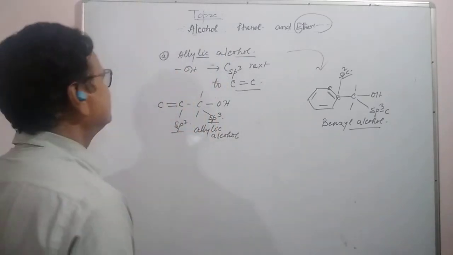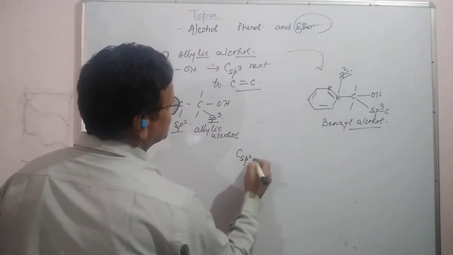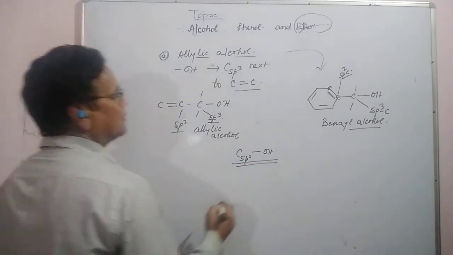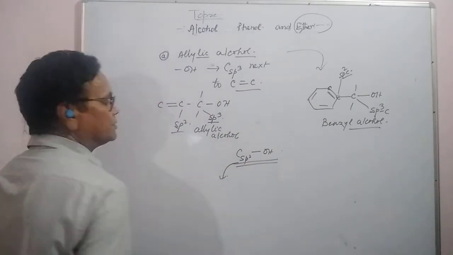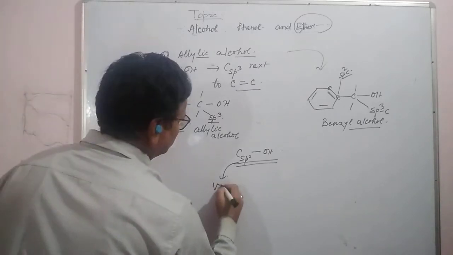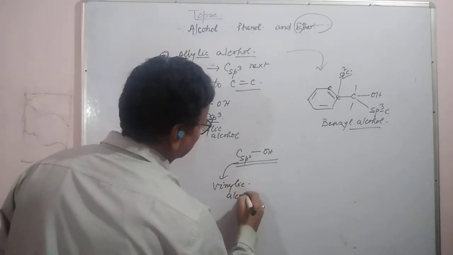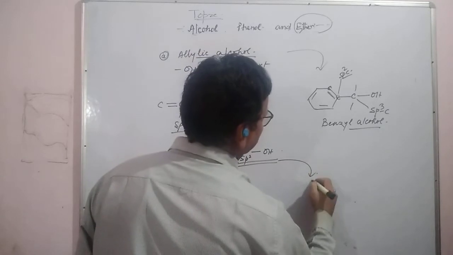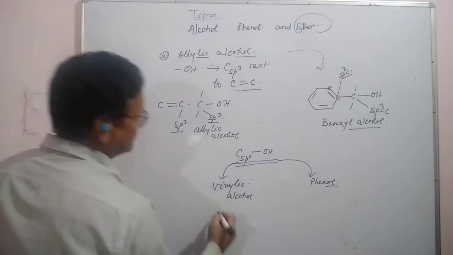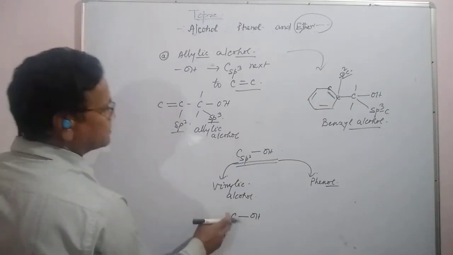Next, the carbon that is sp2 carbon attached with OH is called vinylic alcohol, and the other is phenol. In these two cases, see here, this carbon is attached with the OH group, but this carbon is sp2 carbon.